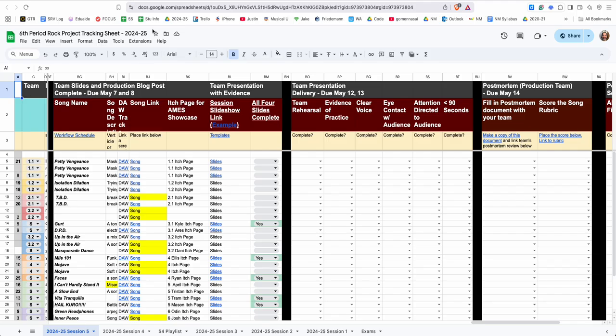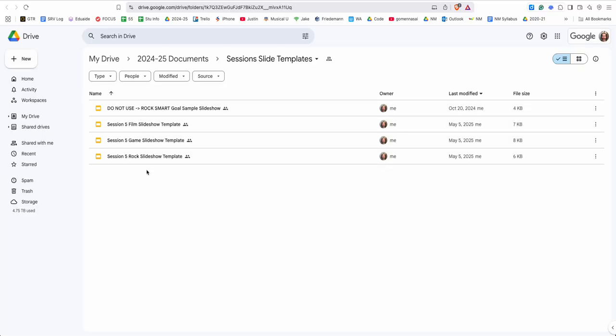All right, starting with School of Rock, our big giant spreadsheet, which you love so much. You can see that we're presenting next week. In fact, Rock will be presenting on Friday, but I want to have everything ready to go today. So here's the example templates that you can click on. And by the way, it's the same for all the classes. When you come in here, clone which one you need for session 5. It is updated for session 5, so please do that.